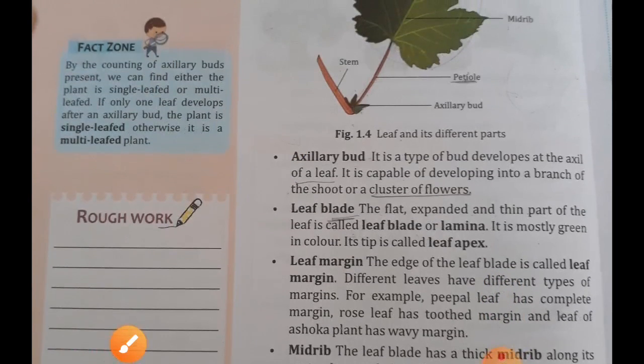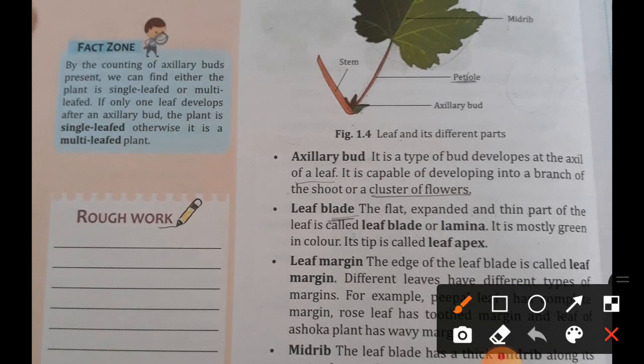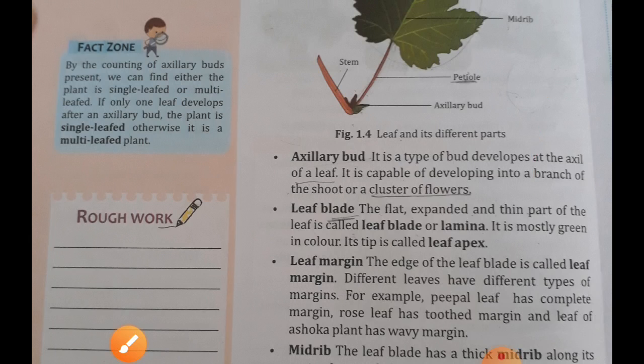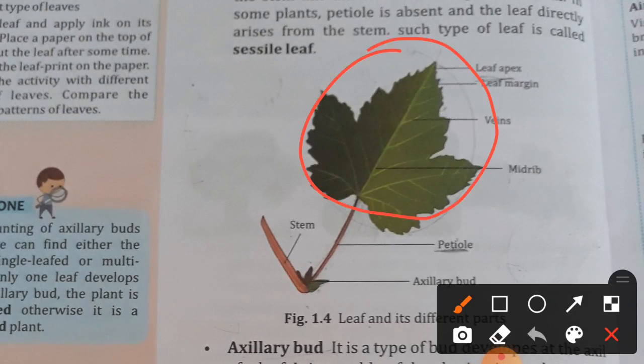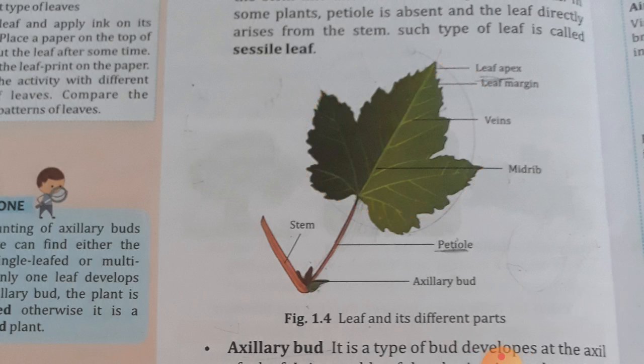Next, leaf blade. The flat, expanded and thin part of the leaf is called leaf blade or lamina. It is mostly green in color. Its tip is also called leaf apex. You can see here the diagram. This whole is called leaf blade and lamina. Lamina is also another name of leaf blade. Okay, and the upper part of the leaf blade is called leaf apex.